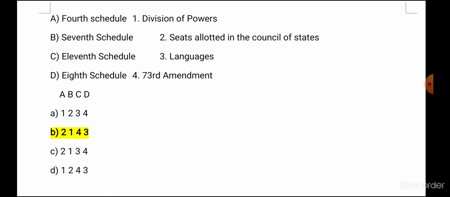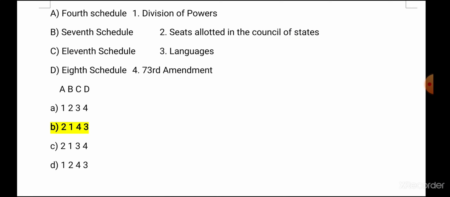We all know the 11th schedule is related to panchayats, added by the 73rd Amendment Act. So for C it is 4. By seeing C and D you can identify that B is the answer, 4 and 3.